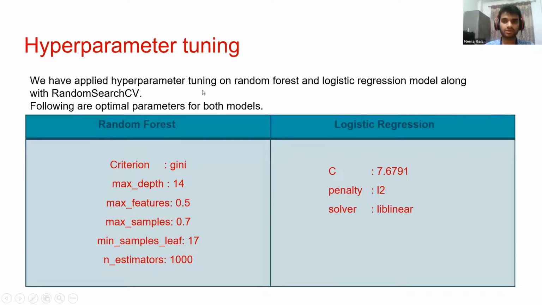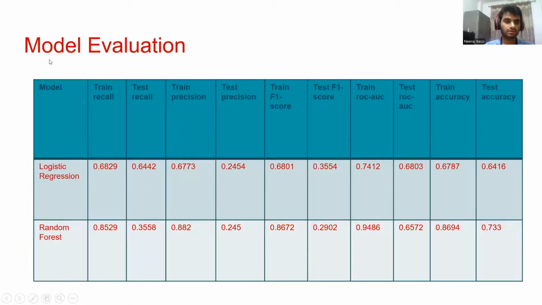We performed hyperparameter tuning along with random search CV. And after performing hyperparameter tuning, the optimal parameters that we got for both models are these. And evaluating the model with hyperparameter tuning, we see that the performance has improved a little bit, but not quite significantly. The F1 score for the random forest is now 0.29, which earlier was 0.27. And for logistic regression, it is 0.35. And our models are not overfitting as much as they were before.